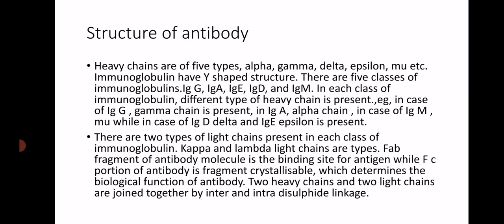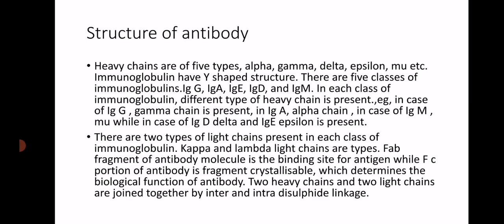Heavy chains and light chains are different. Heavy chains have larger molecular weight. Light chains have very small molecular weight. So in each class of the immunoglobulin, two heavy chains and two light chains are there. But heavy chains are of different types and they are present in different immunoglobulin classes. So there are 5 major classes of immunoglobulin which are denoted as immunoglobulin G, immunoglobulin A, immunoglobulin M, D and immunoglobulin E. Ig means immunoglobulin. It is the abbreviation used. So Ig stands for immunoglobulin.